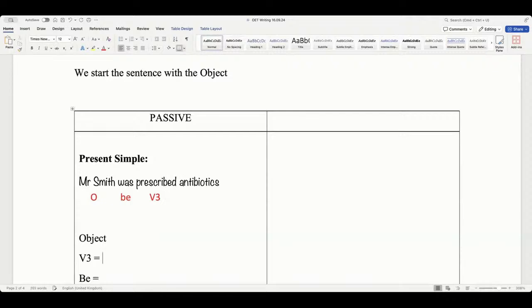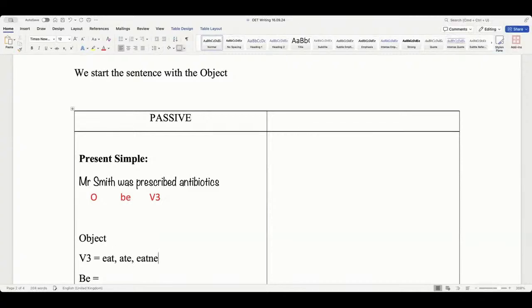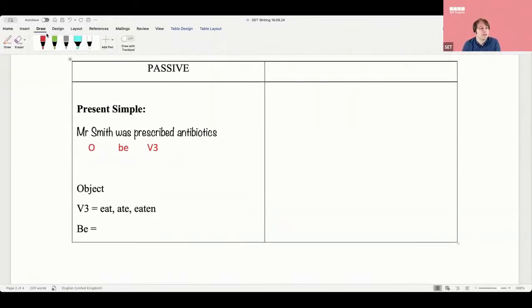The third form of the verb, right? So guys, eat, ate, eaten. So verb 3 is which one? Which one is verb 3? Everyone: eaten. So for the third, we use the be verb.